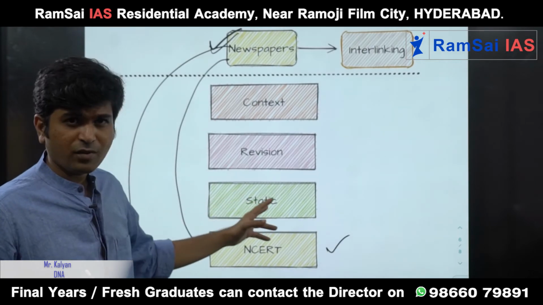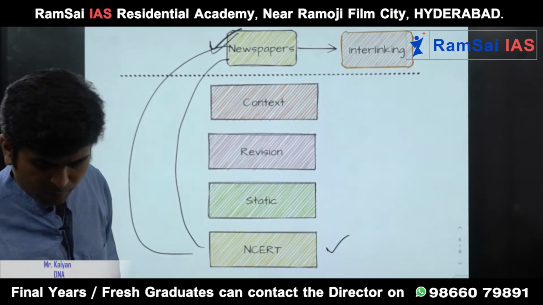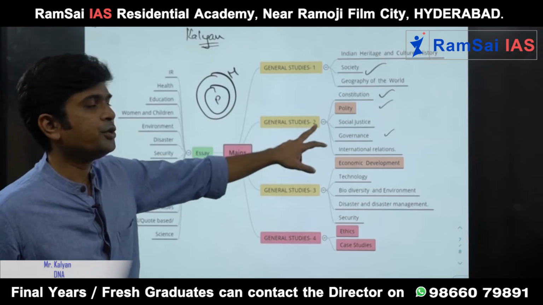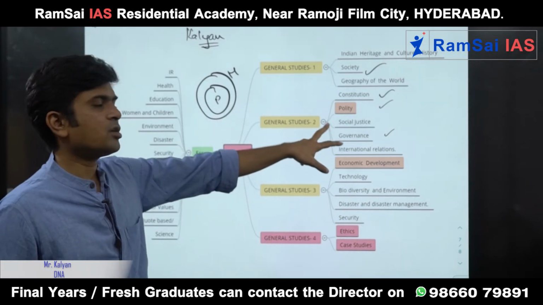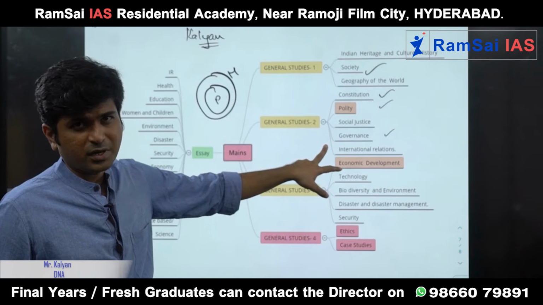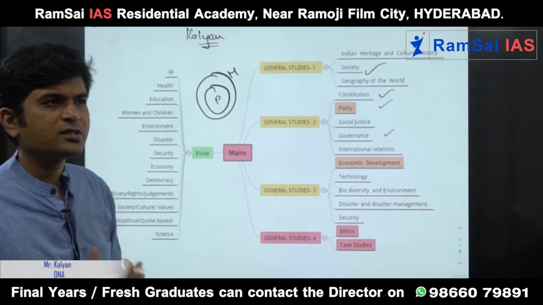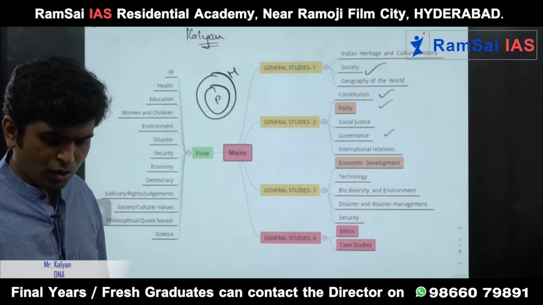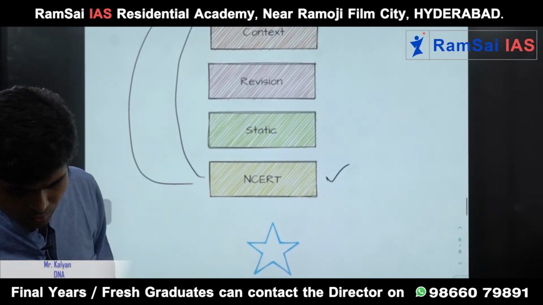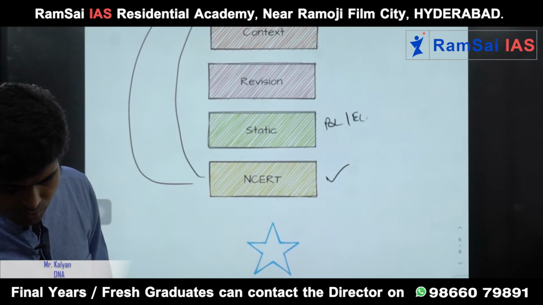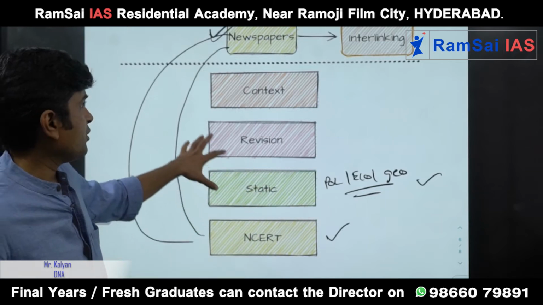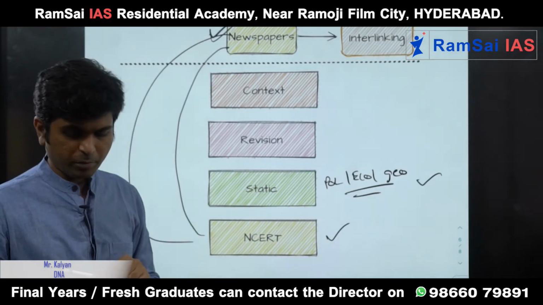Next, statics. What is static? As you have seen in the above diagram, technically you can call all these things static. You need to know what is social justice, what is John Rawls' theory, right? What is governance, what are the constitutional provisions for the upliftment of women, children, vulnerable sections. So the more static you read, like polity, economy, geography, the more basics you know, the easier it will be for your understanding of the newspaper.